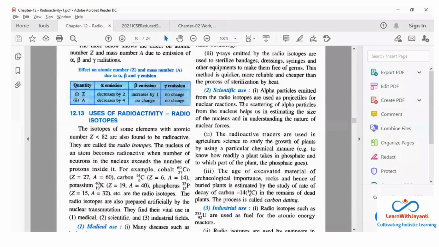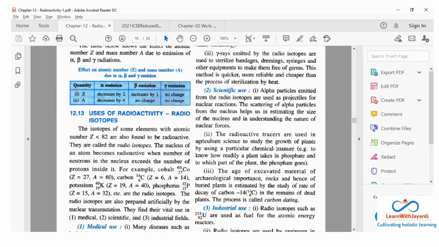So scientific use मतलब basically nuclear reaction. Alpha particles emitted from radioisotopes are used as projectiles for nuclear reactions. Projectiles मतलब basically like a rocket, मतलब यहाँ से वहाँ उड़ के जाता है. And the scattering of alpha particles helps in estimating the size of the nucleus. Now this you have already studied last year in Rutherford experiment. You want to know the size of the nucleus. तुम्हारा nucleus कितना बड़ा है? You will be bombarding the gold foil with alpha particles. वही है वो.